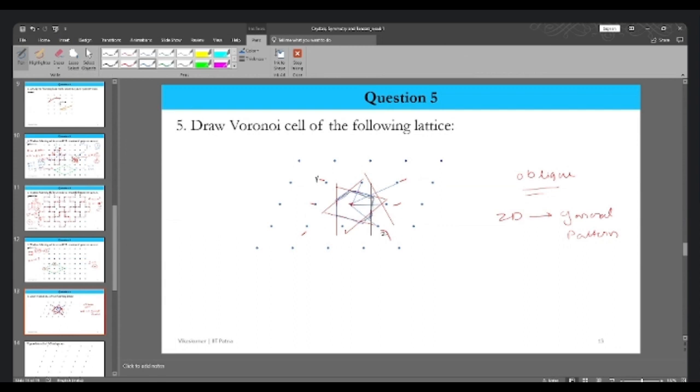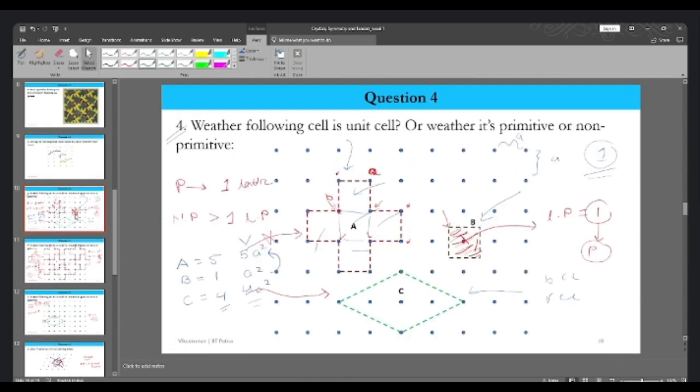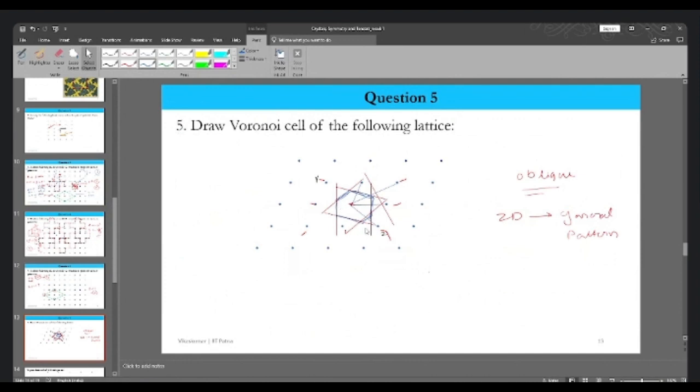of the generalized 2D lattice. Okay, that is an oblique 2D lattice. So in the case of the square case which we have discussed, the Voronoi cell was very simple. It was a square only. But here we can say that the Voronoi cell is very complicated in nature. It is something of this sort.